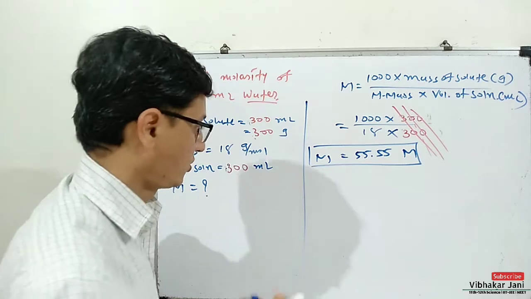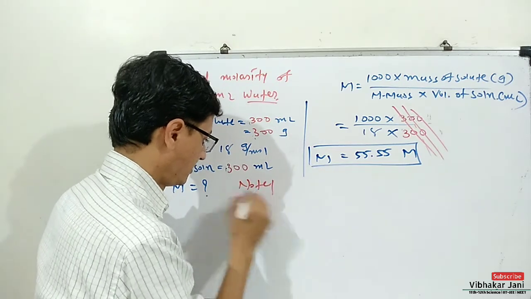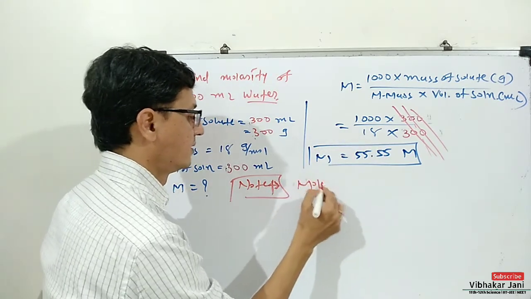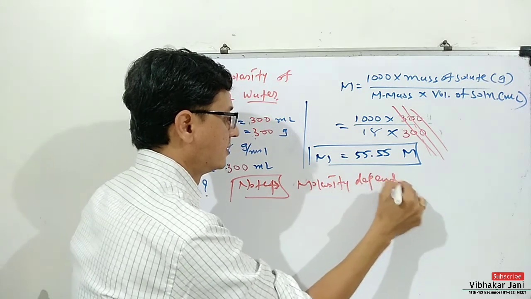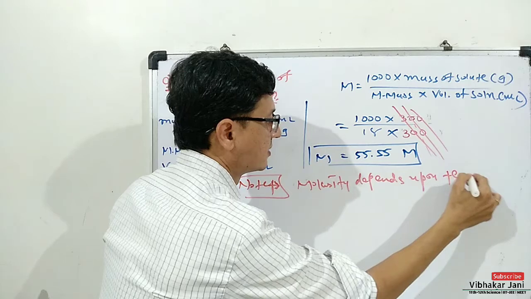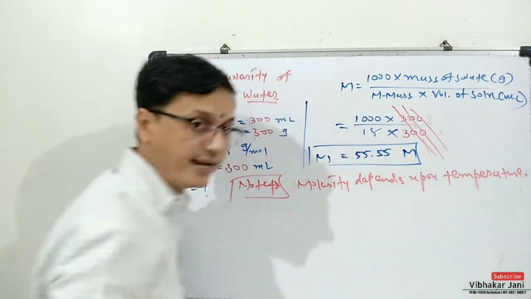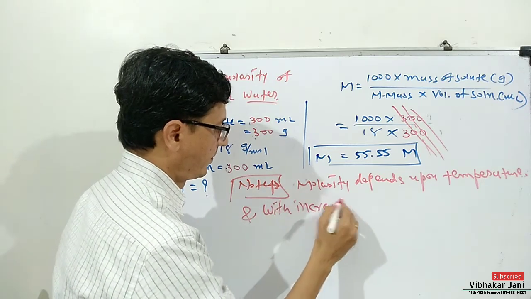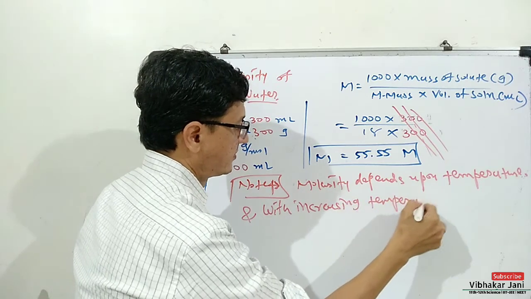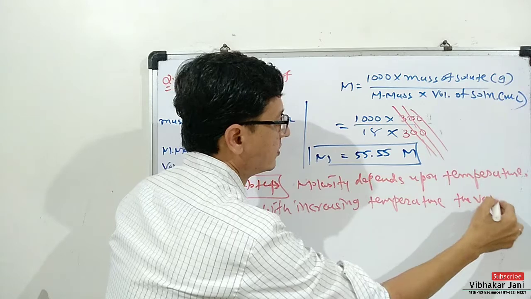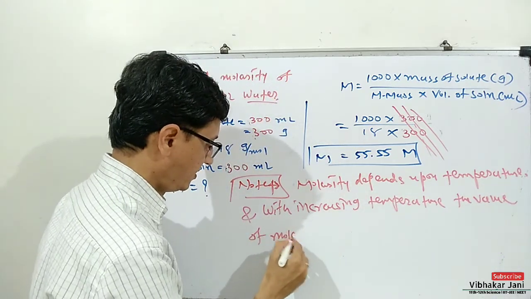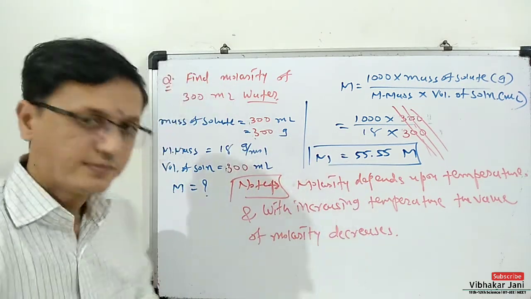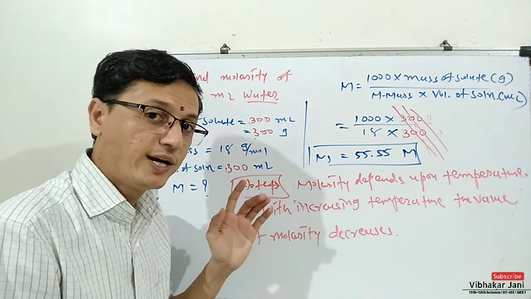So you have to write one note also. The note is: molarity depends upon temperature, and with increasing temperature, the value of molarity decreases.